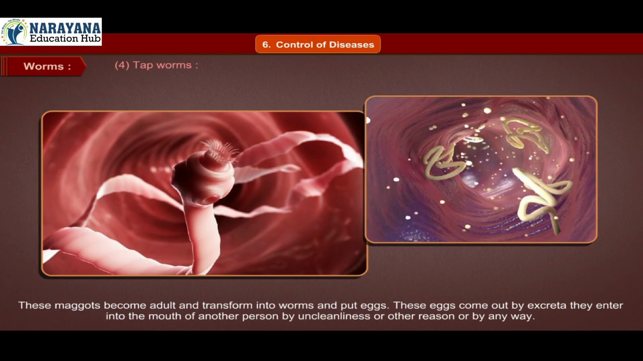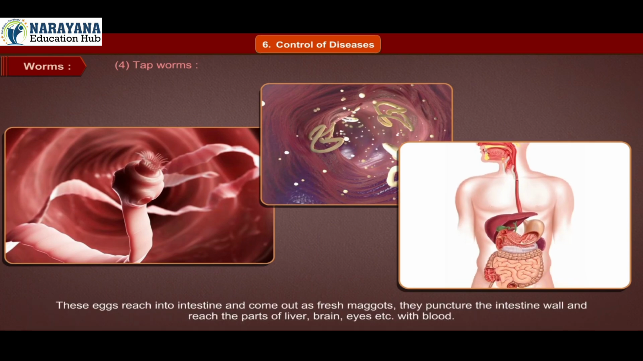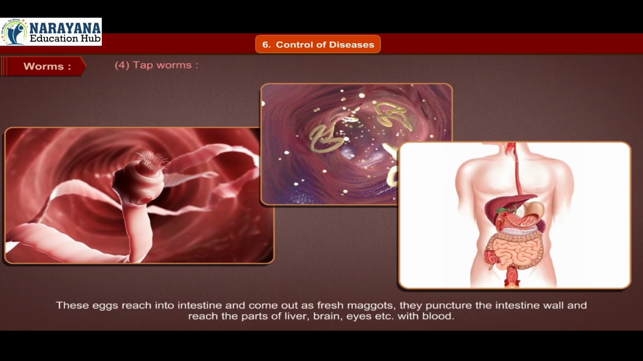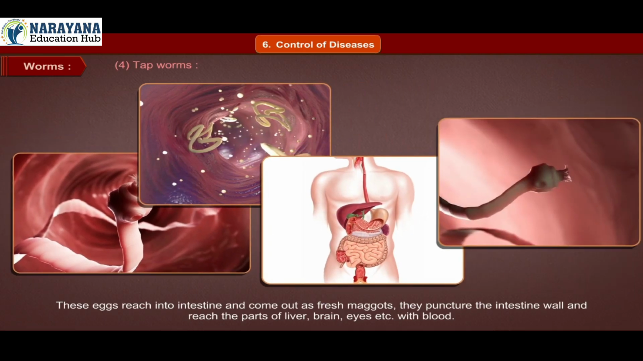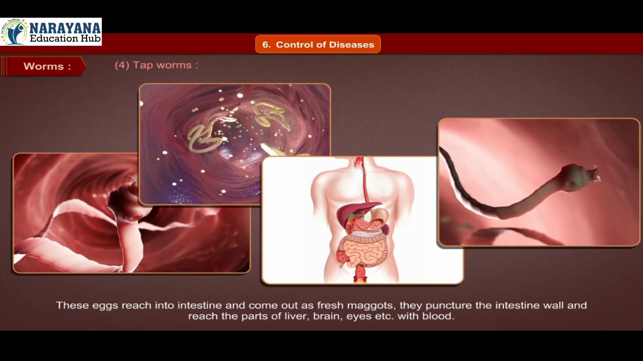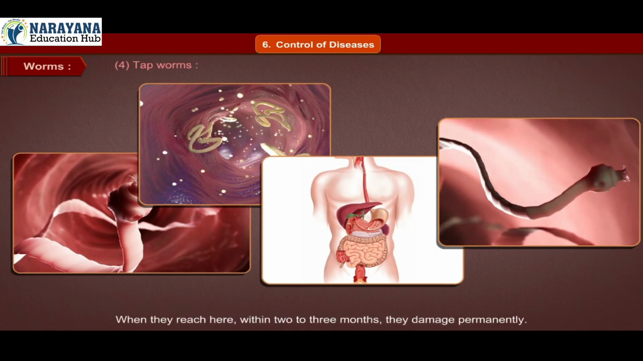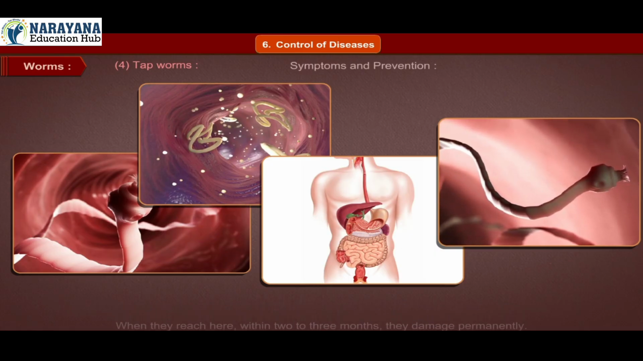These eggs come out by excreta. They enter the mouth of another person by uncleanliness or any other way. These eggs reach the intestine and come out as fresh maggots. They puncture the intestine wall and reach parts of the liver, brain, eyes, etc. with blood. When they reach here, within 2 to 3 months, they damage permanently.